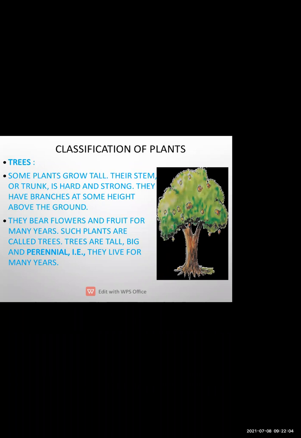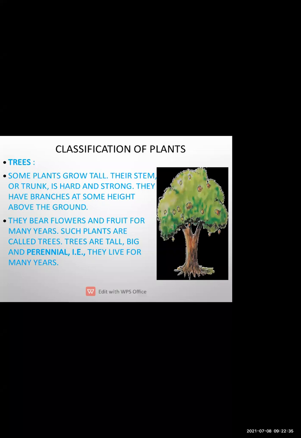So the classification of plants was based on the shape and height of the stem. Depending upon the shape and height of the stem, the plants were classified into 4 different parts. What are they? Trees, shrubs, herbs, and creepers. These are the 4 types of plants classified under the criteria of shape and height.